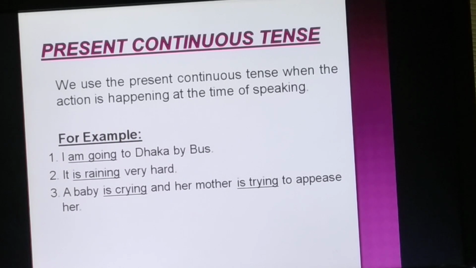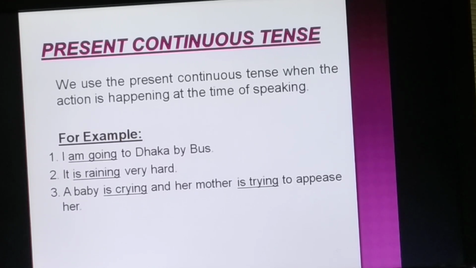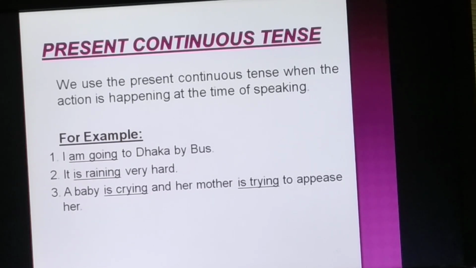For example, number 1, I am going to Dhaka by bus. Number 2, it is raining very hard. Number 3, a baby is crying and her mother is trying to appease her. Now, all the verbs that have been used here are happening now or at the time of speaking. For this reason, we have used continuous form.